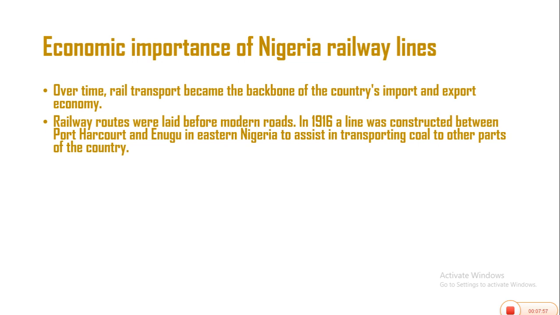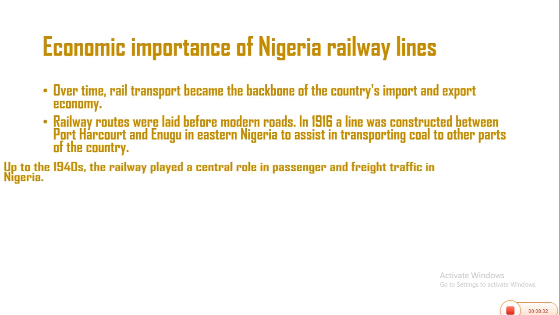Another economic importance of rail transport is that railway routes were laid before the modern roads. In 1916, a line was constructed between Port Harcourt and Enugu in eastern Nigeria to assist in the transportation of coal to other parts of the country. Some of the roads we are seeing today were not here even before 1960. So rail transport has been there before the modern roads. It has assisted in transporting goods like coal, even granite in the northern part of the country, and other goods to other parts of the country.